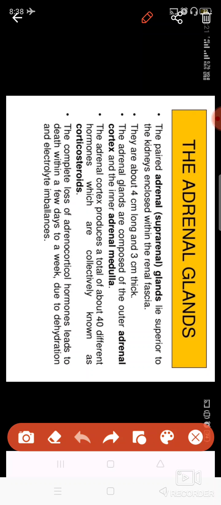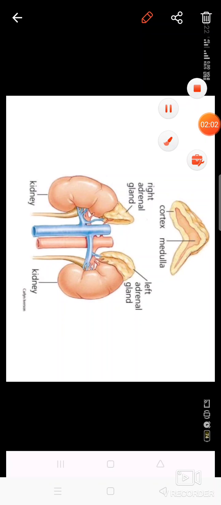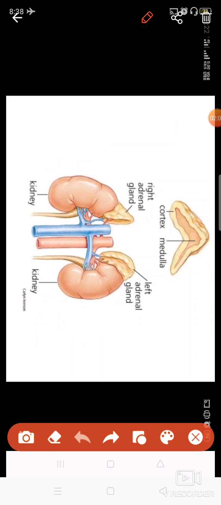So basically this adrenal gland releases so many hormones. Around 50 hormones are secreted by this gland, which regulate your body, or which prepare your body during stress conditions. So let us see where it is located. You have seen this on the kidneys, on the left and right kidneys. There are these glands, left and right adrenal gland. These glands are also known as suprarenal glands, and I think I have told you this in the excretory system also.